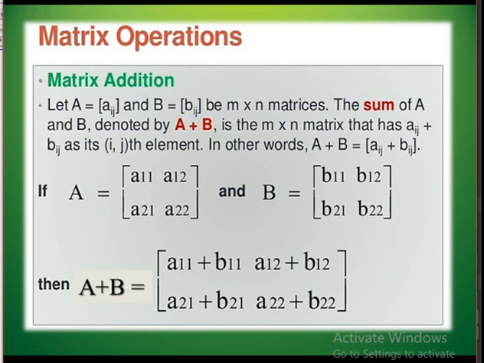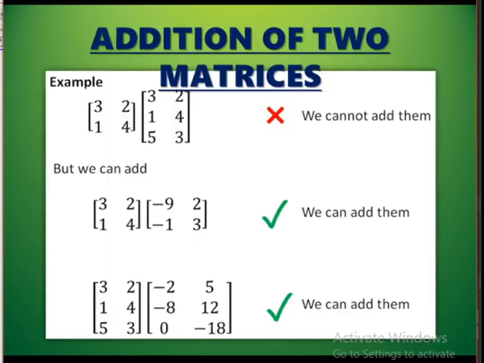So we are able to add it as A plus B, and it gives you these elements: A11 plus B11, A12 plus B12, A21 plus B21, A22 plus B22. Two matrices can be added or subtracted only when they are of the same order.